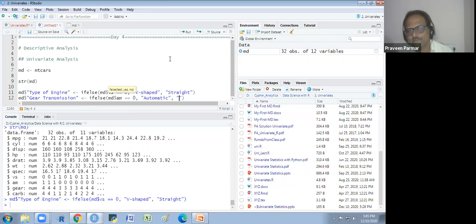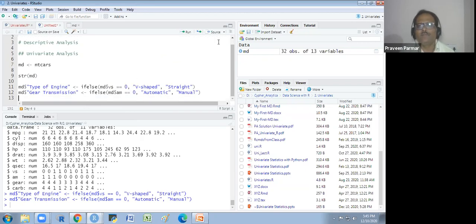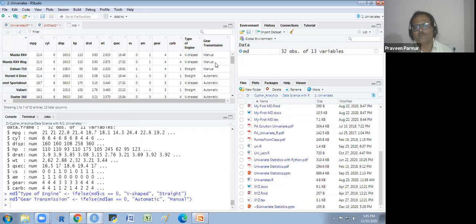Otherwise, which is 1, should be manual. I run it. You see there are 13 variables now. I will show you that variable, the manual. Wherever it is 1, it is manual. Wherever it is 0, it is automatic. Got it? So we have created these two new columns with the help of old columns VS and AM.